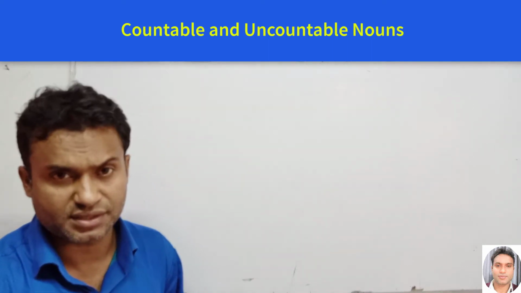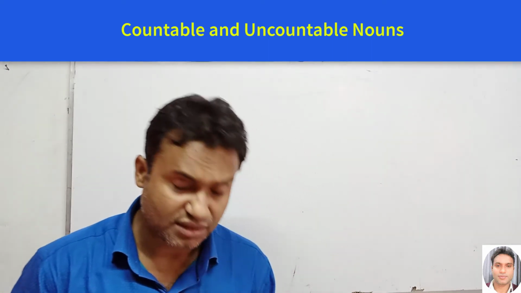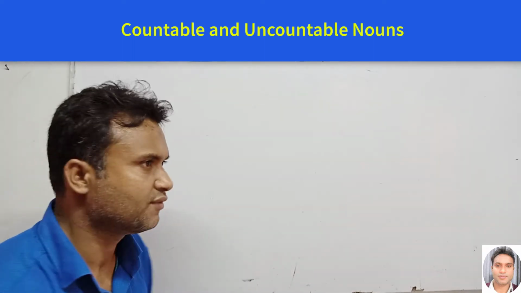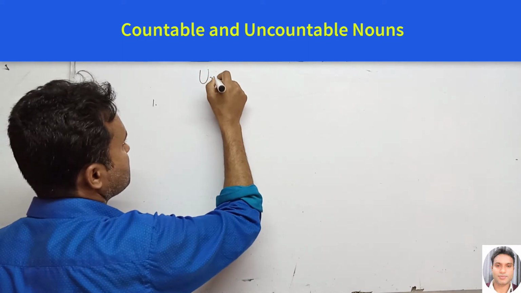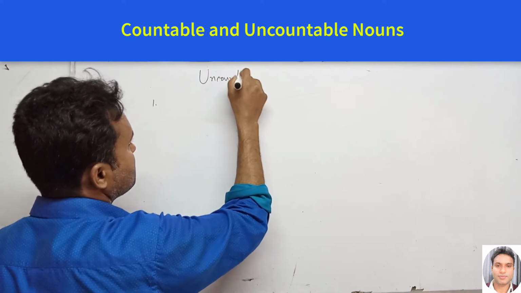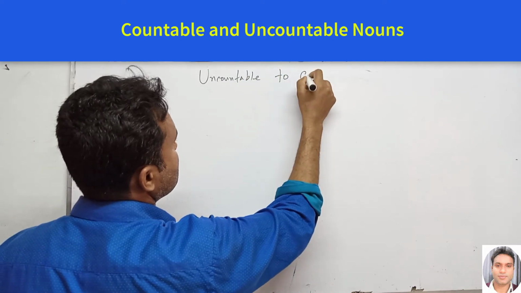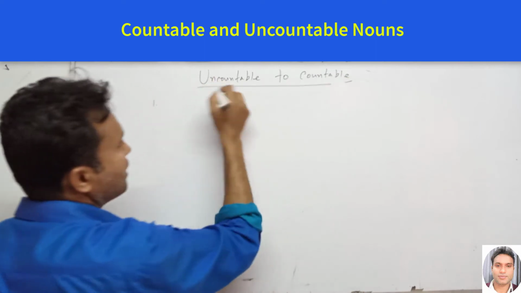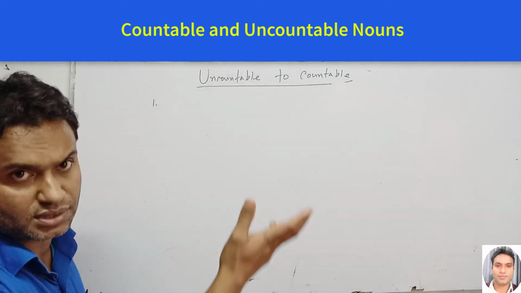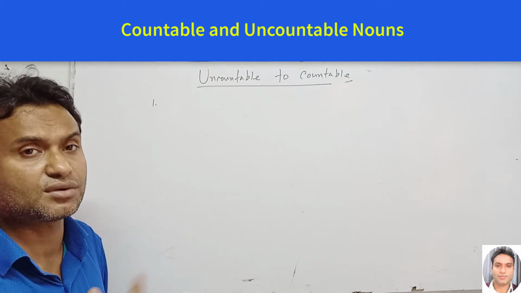For example, milk. Generally we can say that this is an uncountable noun, but we can make it countable. How? So, uncountable noun to countable noun. These are uncountable nouns and we can make them countable.